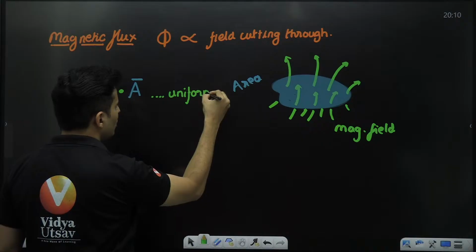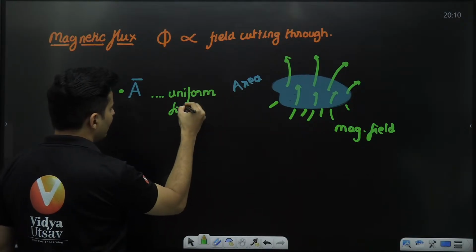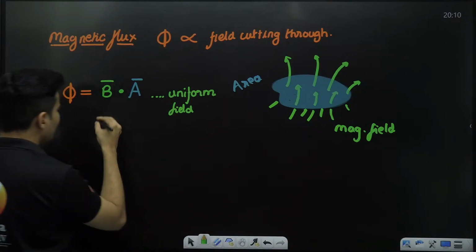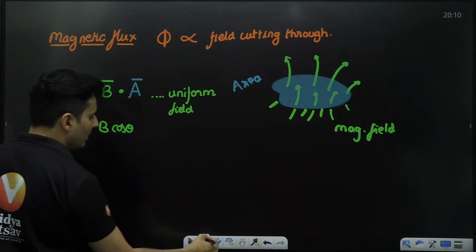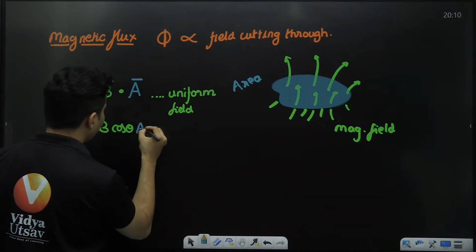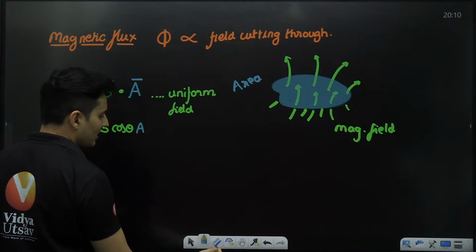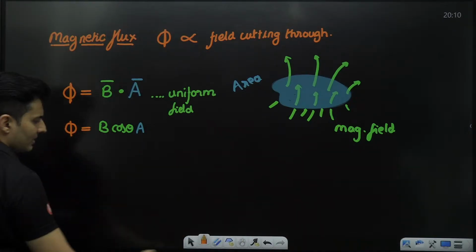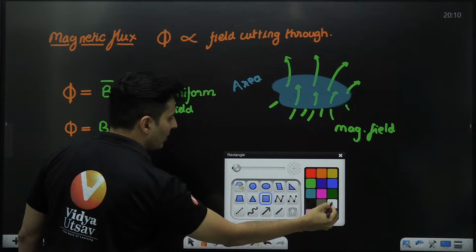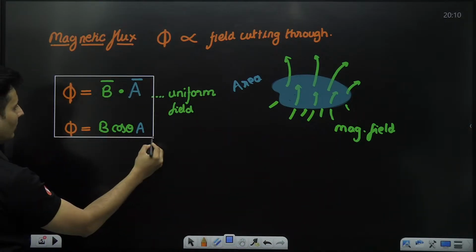If it is uniform, then you can use B dot A, which is the same as B multiplied by cos theta multiplied by A. That is your magnetic flux, when your field is uniform.